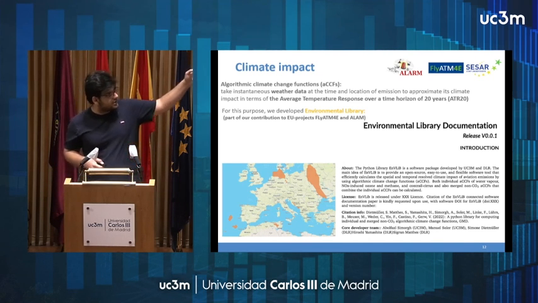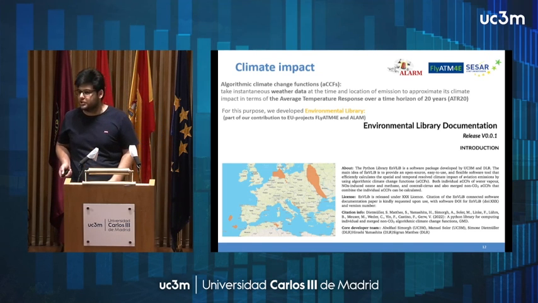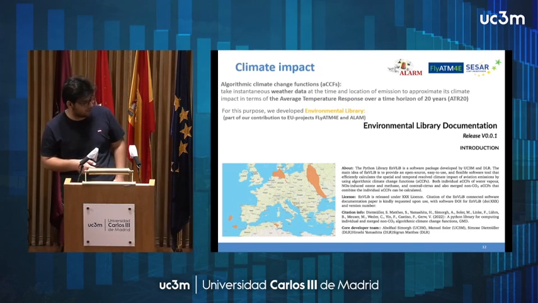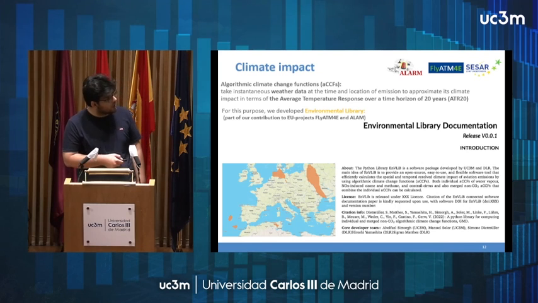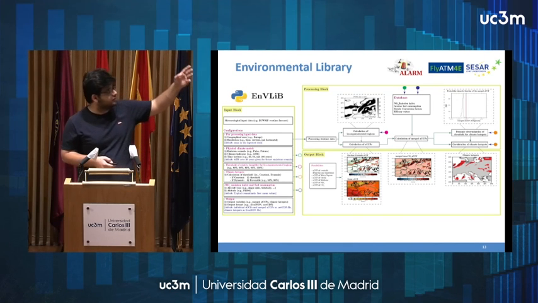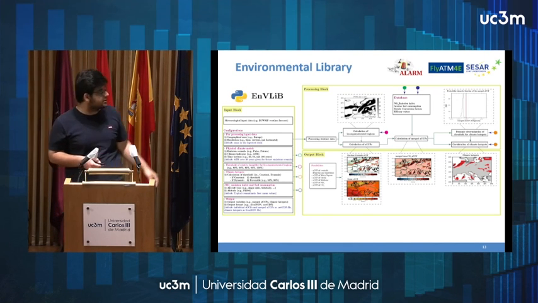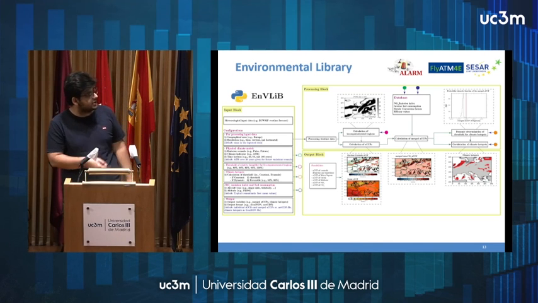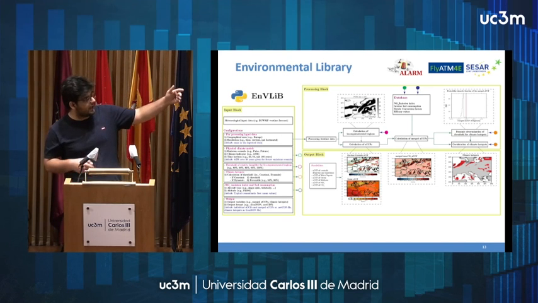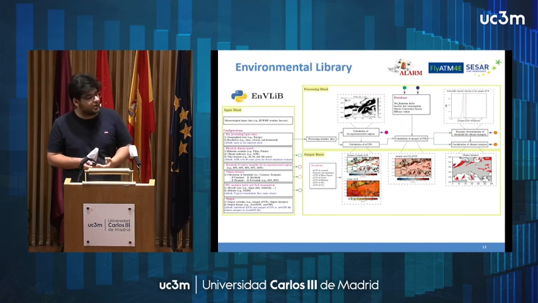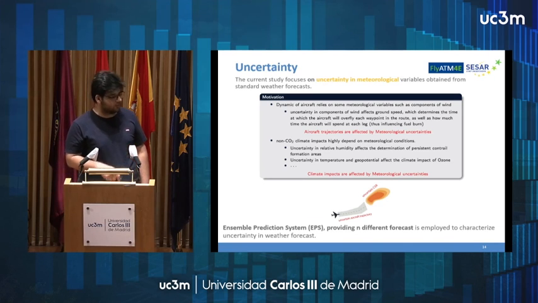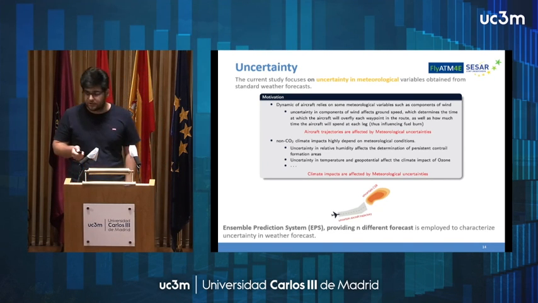For this purpose, we developed a library as a part of our contribution to the ALARM and Fly ATM4E projects. Here you can see some information about the library. Hopefully, it will be released soon, before the summer break. This is the structure of the library. It takes forecast data as input, and with respect to some user-defined configuration, provides an estimation of climate impact for each individual ACCF, the merged one combining the effects of all, and climate hotspots, those areas that are highly sensitive to aircraft emission.